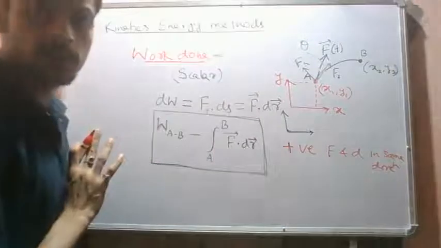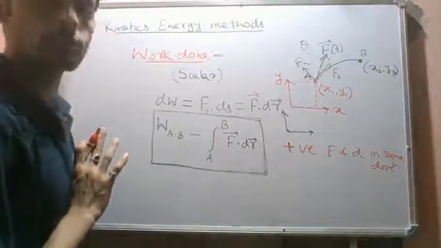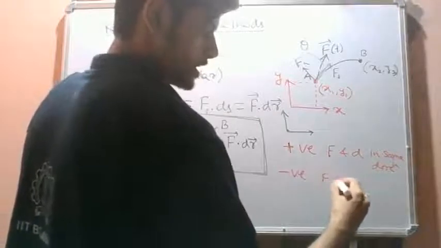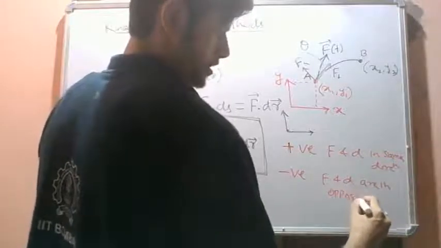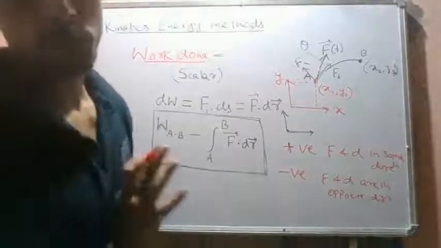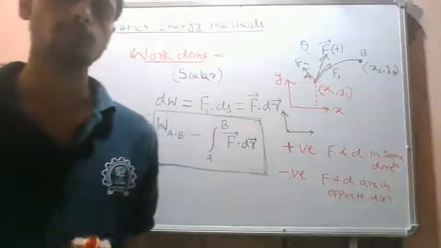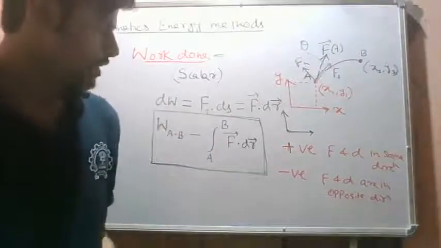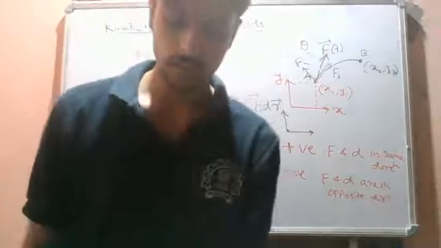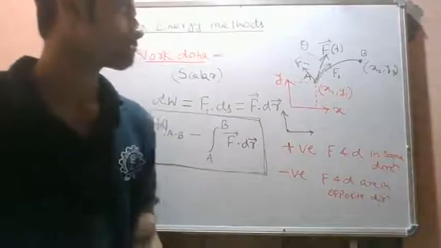Okay, if force and displacement are in the same direction, then work done is positive, and the work done is negative if force and displacement are in opposite directions. Okay, if force and displacement are in opposite directions, we will say that the work done by the force is negative. Okay, so this is our basic definition of work done. So we will use this frequently in this lecture.